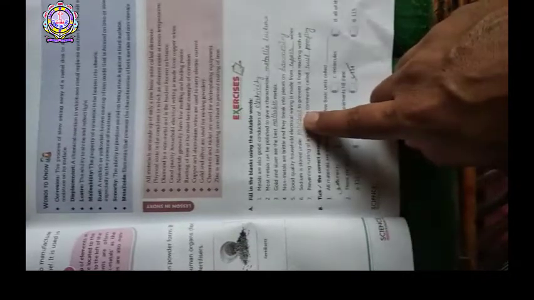Sixth part is sodium is stored under kerosene to prevent it from reacting with air. Kerosene is the word that will be filled in part 6. Seven is preventing rusting of a substance is commonly called rust proofing. Here rust proofing is the word that will be filled in part 7.